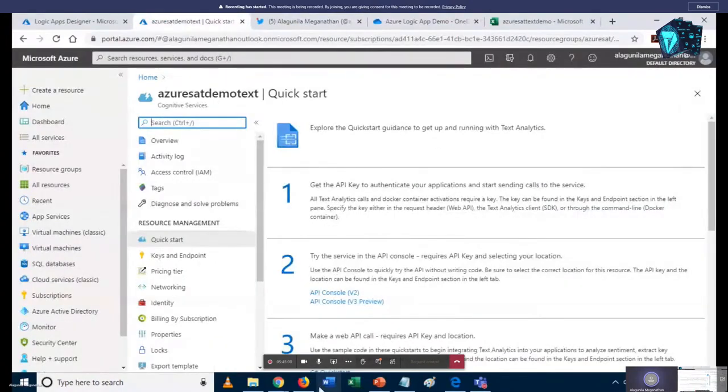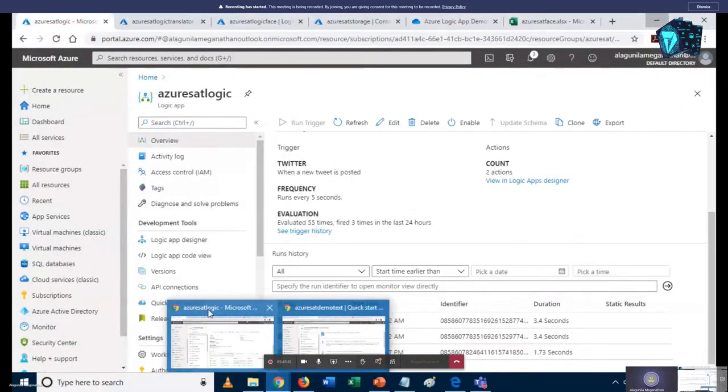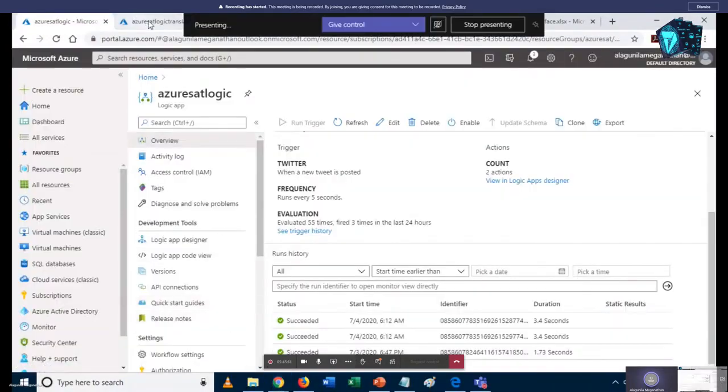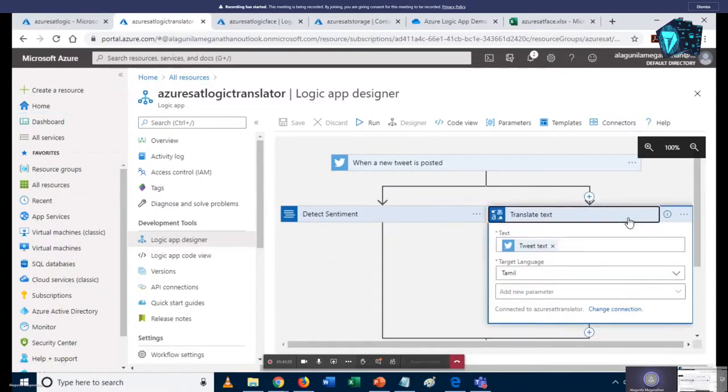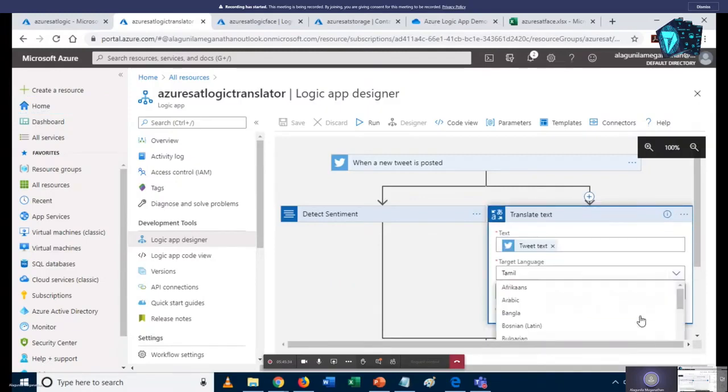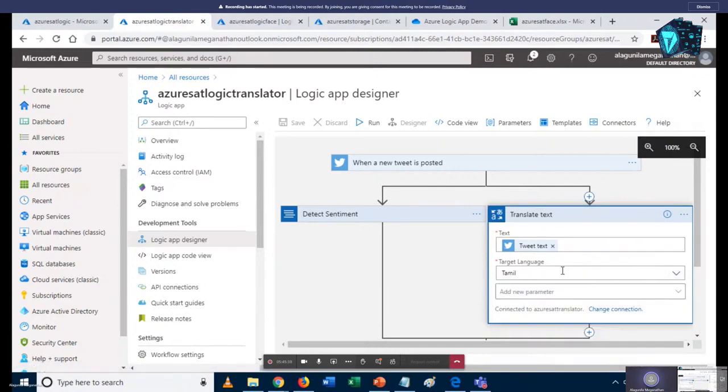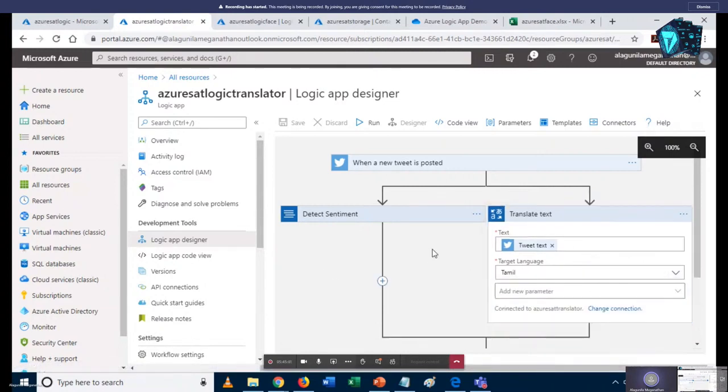I have already created another flow also. In that flow, we can also create a parallel connection. Whenever we get a new tweet, you can detect the sentiment, and you can also convert your tweet text into some other languages. Actually, it supports 120 plus languages. So here we can find the languages. For demo purpose, I just click on Tamil. It's an ancient language, one of the languages in India.